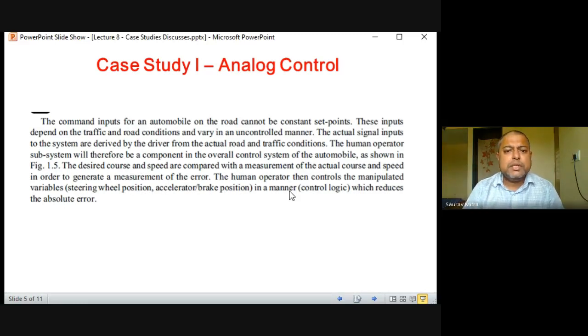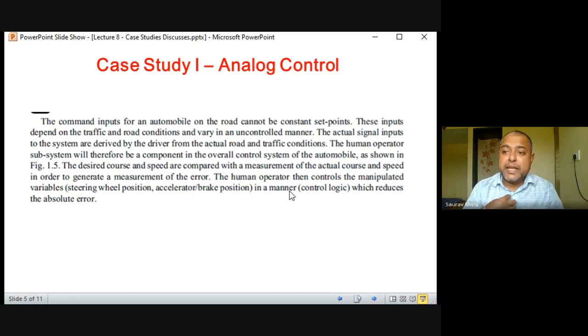It depends on the road. So these inputs depend on the traffic and road conditions and vary in an uncontrolled manner. If you are going on a road which you have never traveled before, you don't know where suddenly there will come a turn, or a slope, or a hill. So every time your vehicle has to keep on adapting. The actual signal inputs to the system are derived by the driver from the actual road and traffic condition.